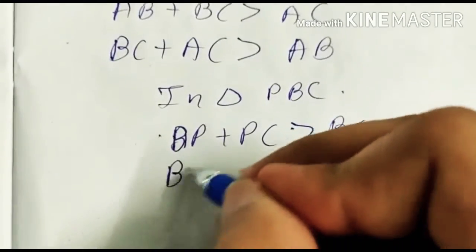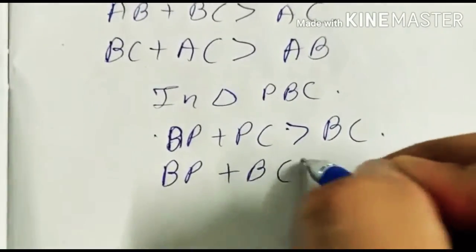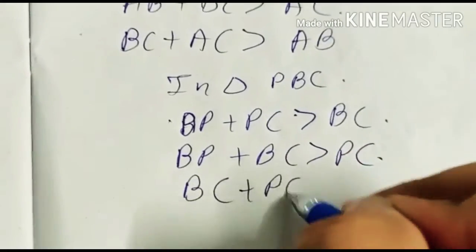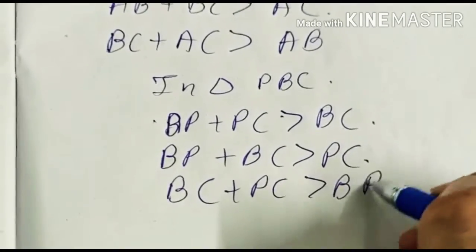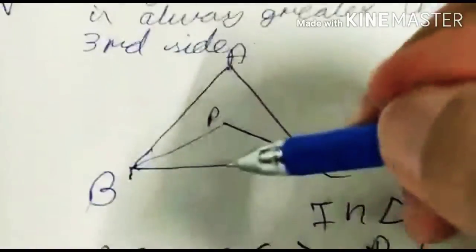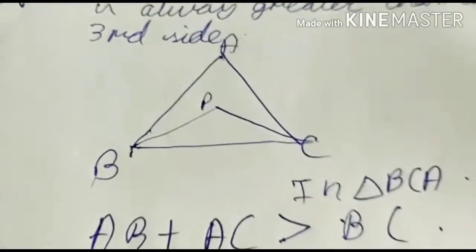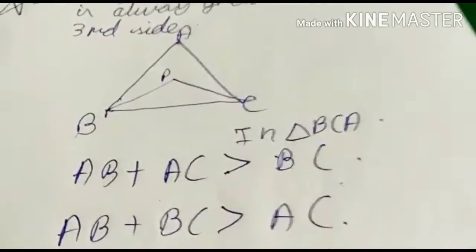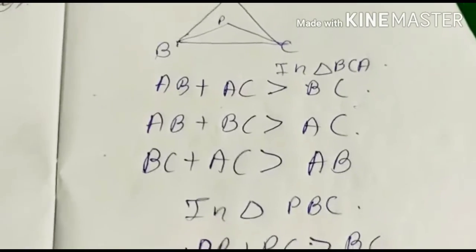Or BP plus BC will be greater than PC, or BC plus PC is always greater than BP. Whether it is an internal triangle or an external triangle doesn't matter. The sum of two sides will always be greater than the third side. So I am proceeding with the question based on this concept.